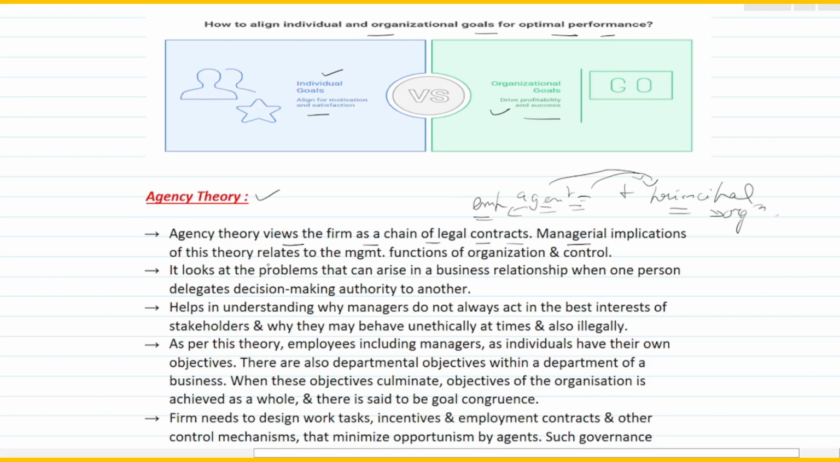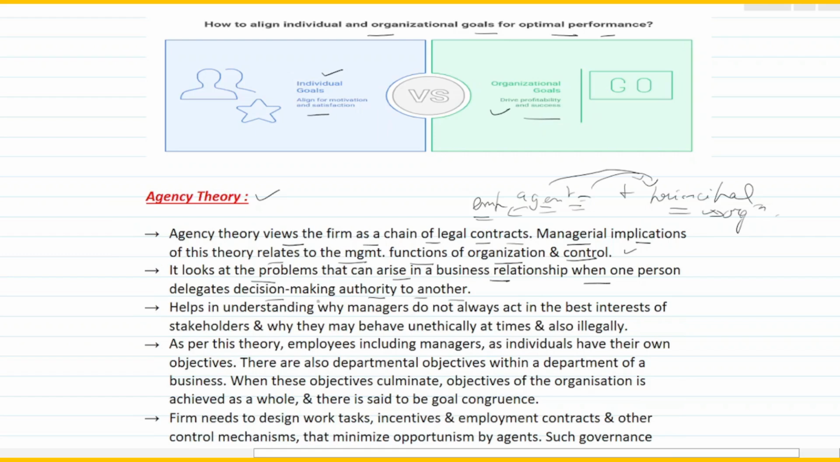Managerial implications of this theory relate to the management functions of organization and control. So the managerial tasks undertaken under this theory pertain to how the management operates, how it organizes, and what kind of control it has. Then it looks at the problems that can arise in a business relationship when one person delegates decision making authority to another. Here the one who delegates is the principal, and the one who receives is the agent. The company will be the principal, and the agent in this case can be either the manager or the employee.